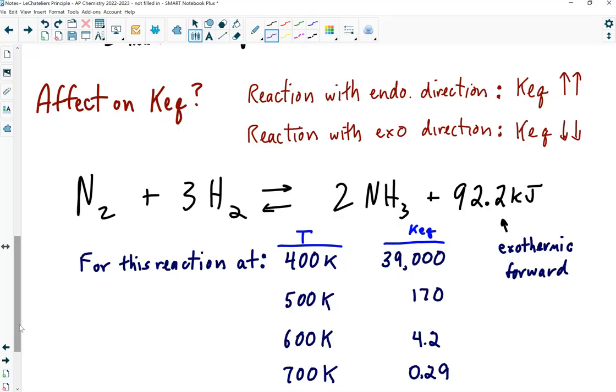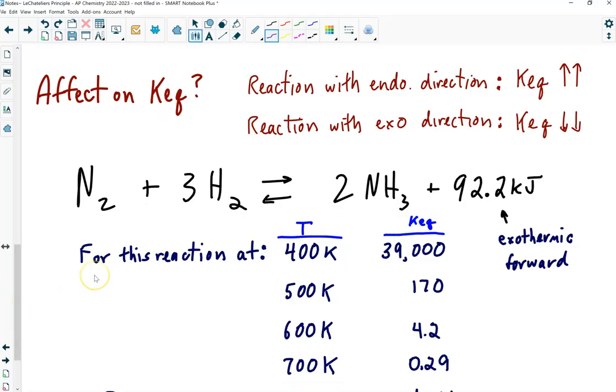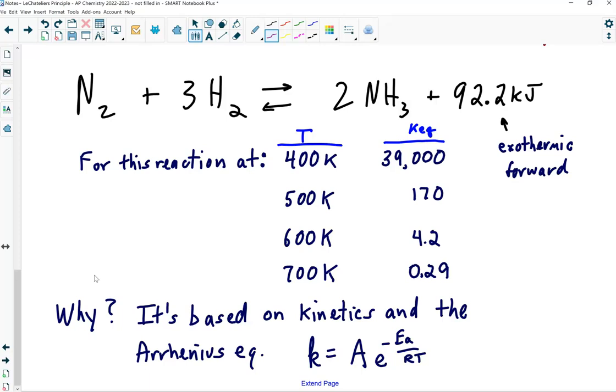So here's just a quick example, and you have the numbers here in your notes. This reaction is exothermic in the forward direction. Look what happens to the KEQ for this reaction. I looked these numbers up online. They're available online. It's a very famous reaction. At 400 K, the KEQ value is actually larger, right? Because this is exothermic, as I raise the temperature, it will reach a new equilibrium. Temperature is the only thing that affects the value of KEQ. With all the others, it'll reach a new equilibrium but keep the same KEQ value, all right?